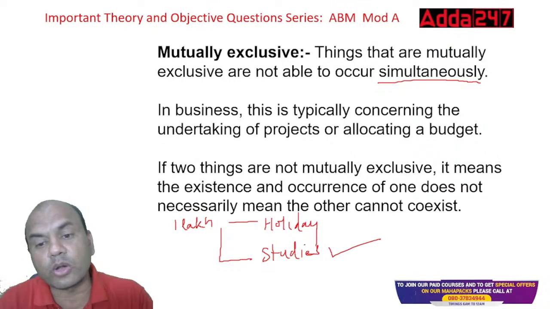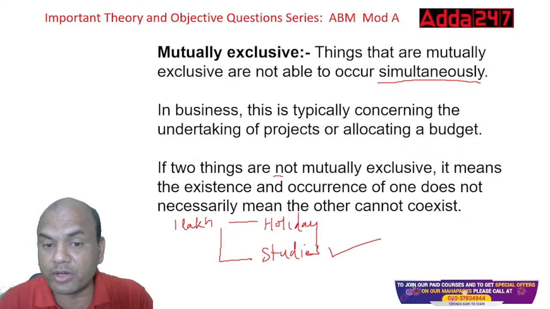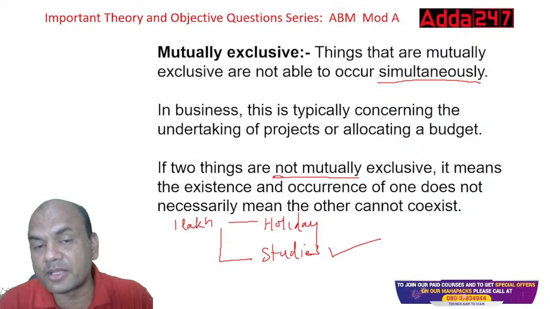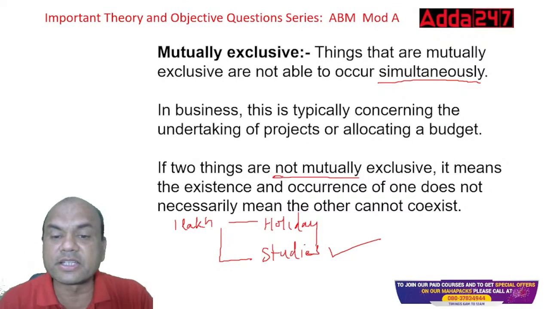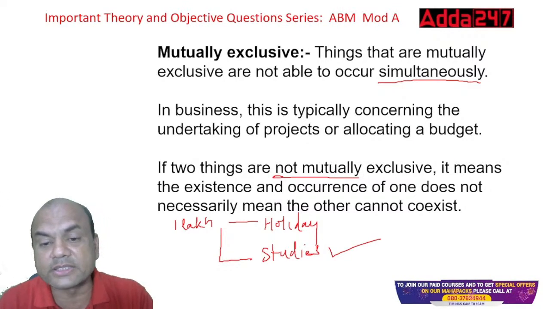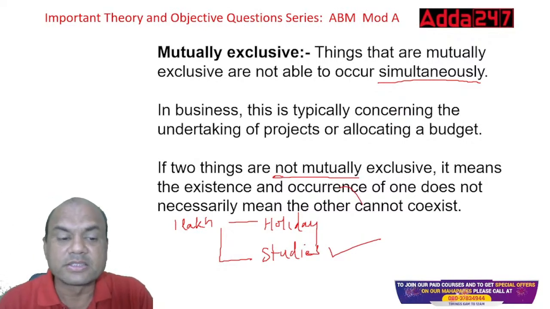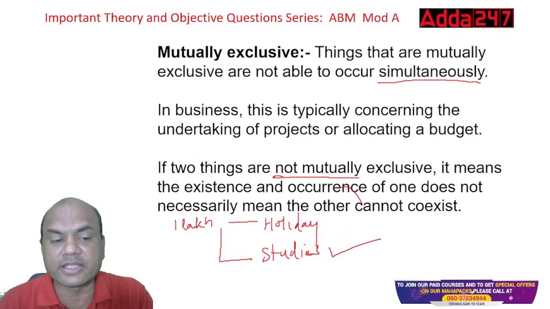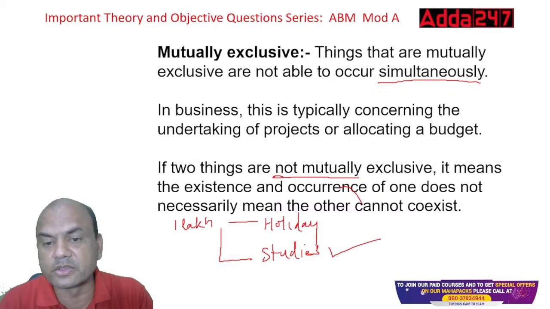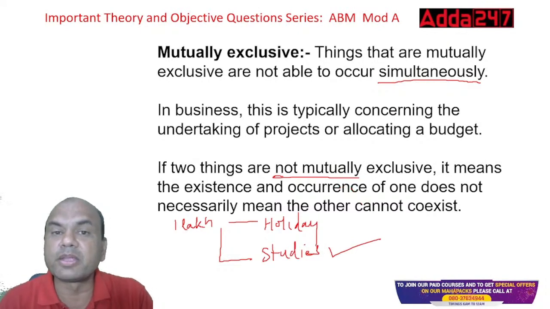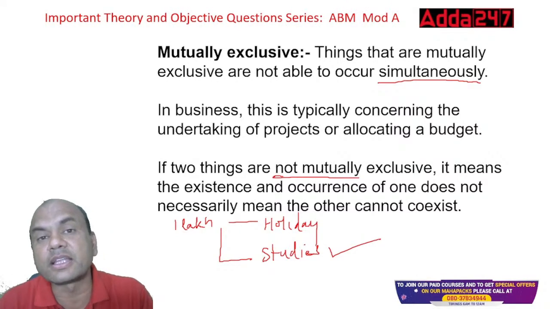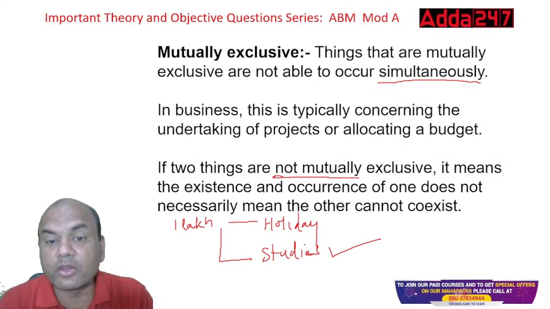If two things are not mutually exclusive, what does that mean? They can occur simultaneously. It means the existence and occurrence of one does not necessarily mean the other cannot exist. What do I mean by this? Whenever I say anything is mutually exclusive, what does it mean? Both the things can't occur at the same time. But if they are not mutually exclusive, it means both the things can coexist at the same time.